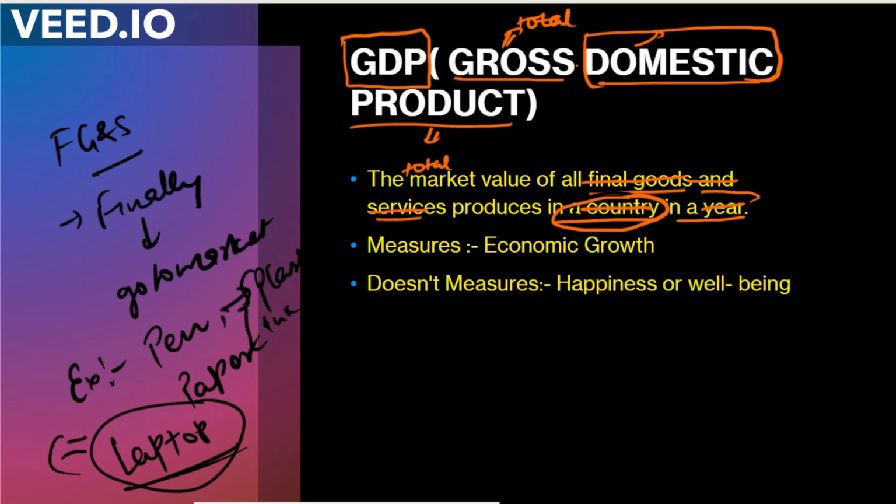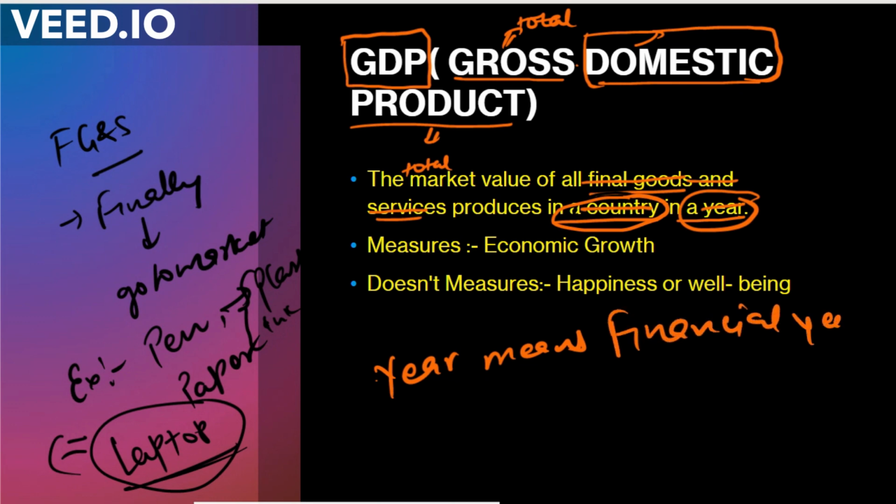And in a year, what does year mean? Year means a financial year. What is a financial year?